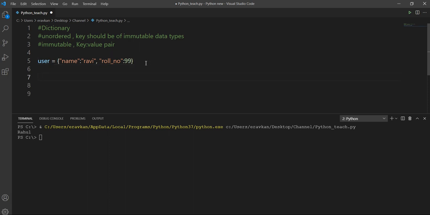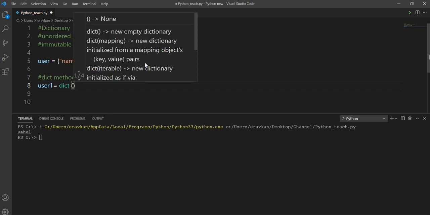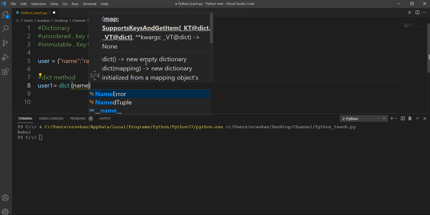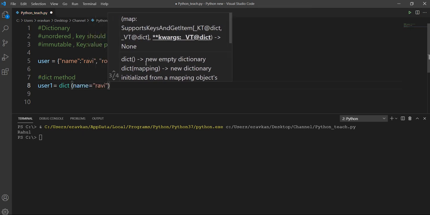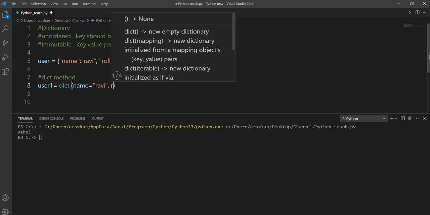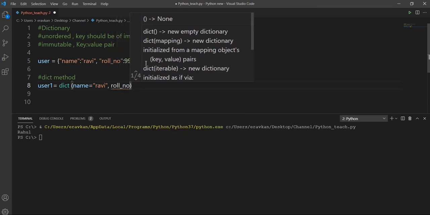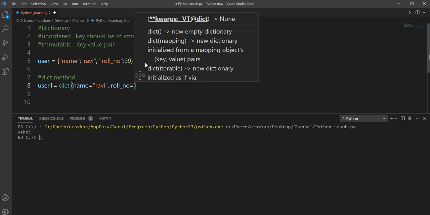There is another way of doing it by using the dict method. So what is the advantage of using the dict method? In the dict method, you simply write it like this: name equal to Ravi, then roll number equal to 99.